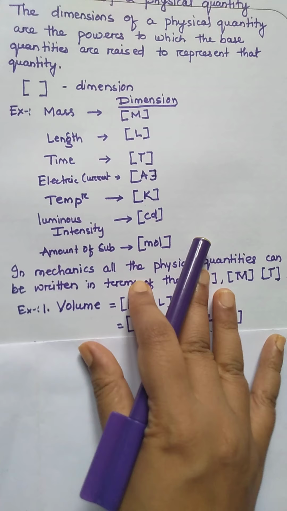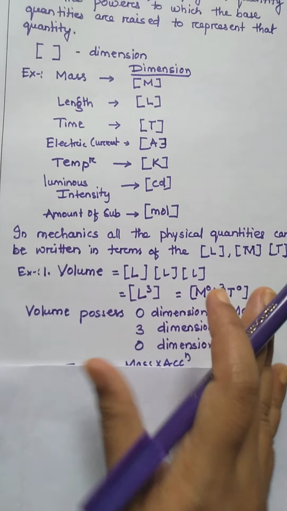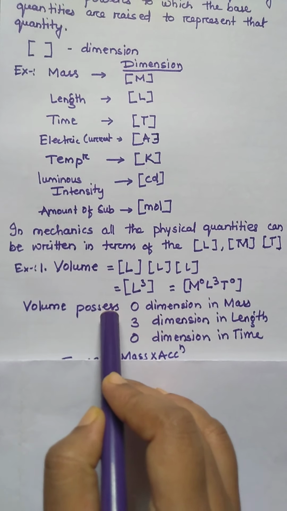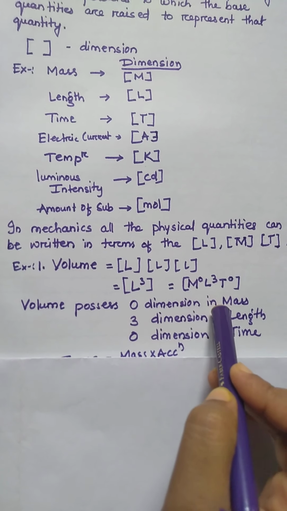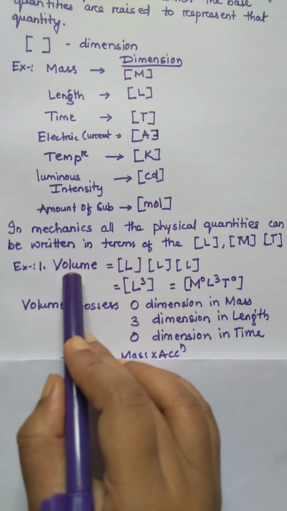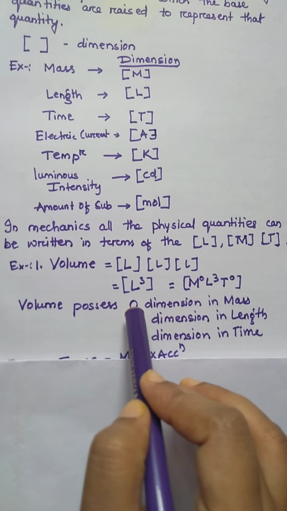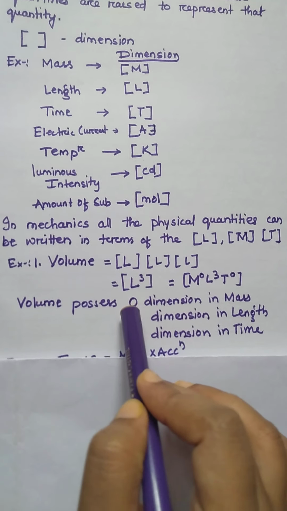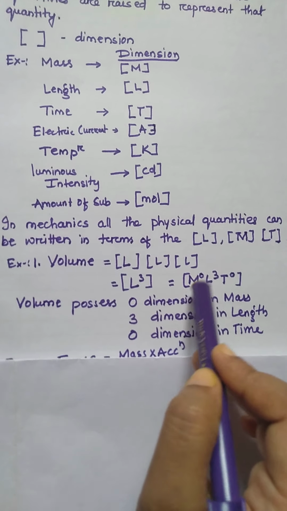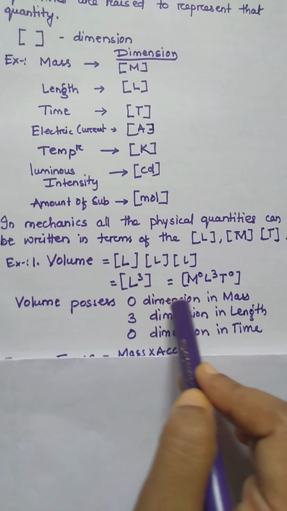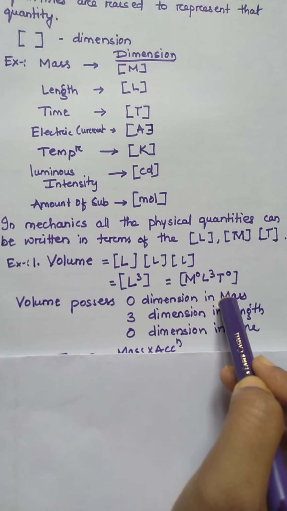So here what I will say, that this volume possesses 0 dimension in mass. You can see here in volume I am having M^0. That means what is the power of mass? Power of mass is 0, and the power is known as the dimension of that quantity.